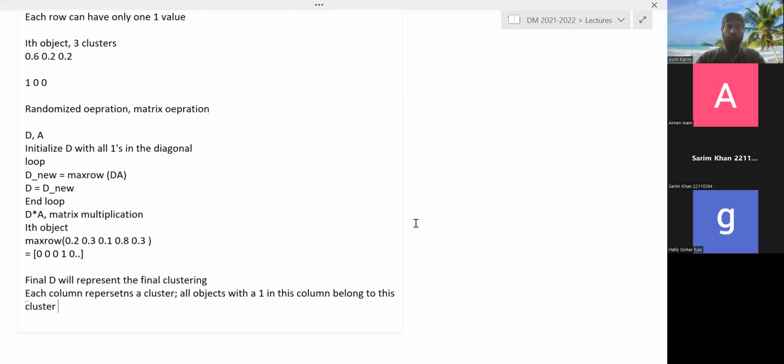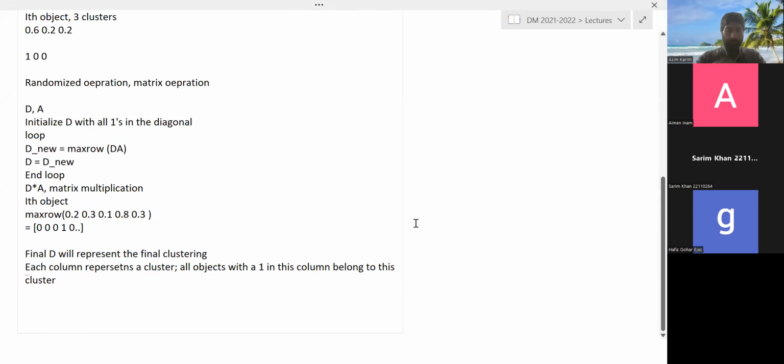Okay, so in this case also, this algorithm does not require k, the number of clusters, as an input. It determines the number of clusters automatically. Okay, so any questions? So this is the Chinese whispers clustering algorithm.